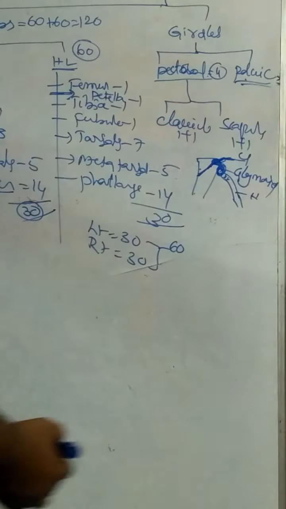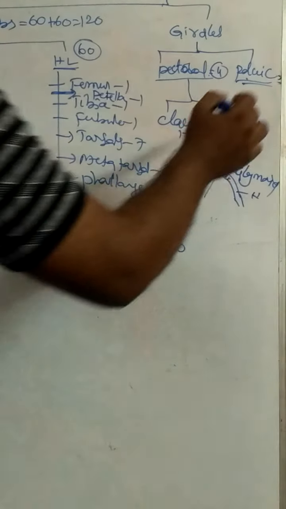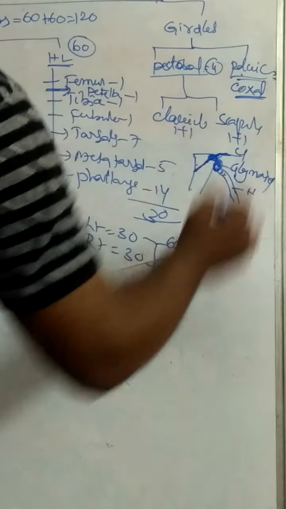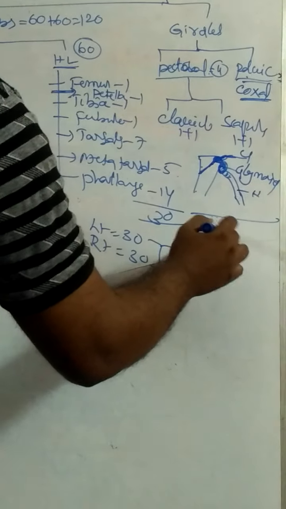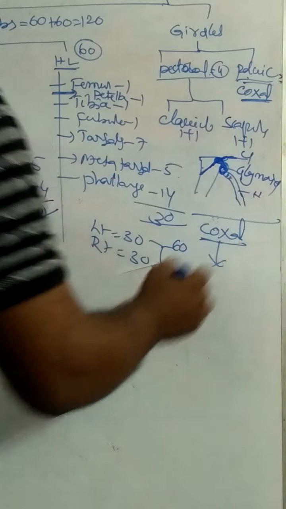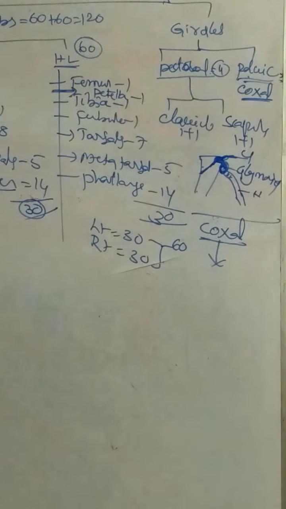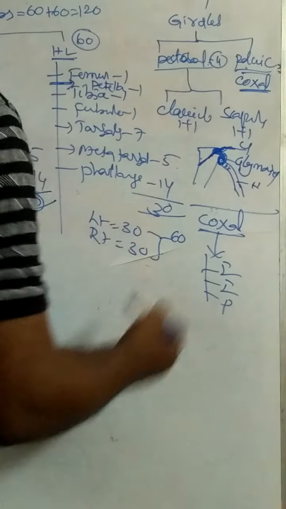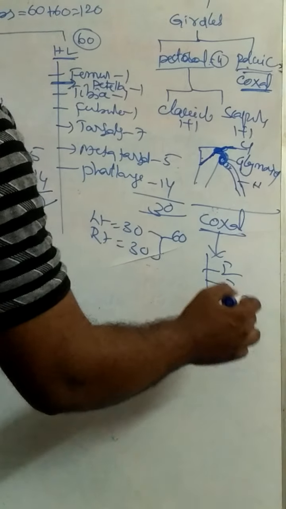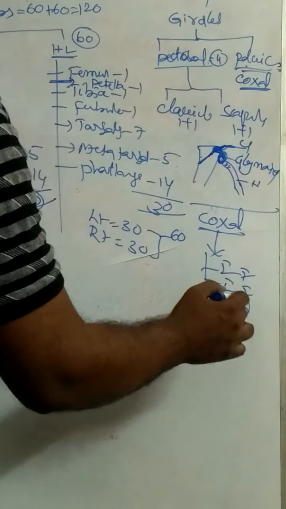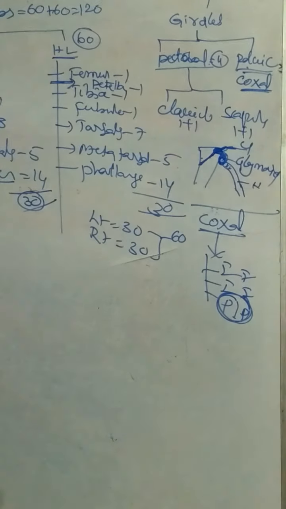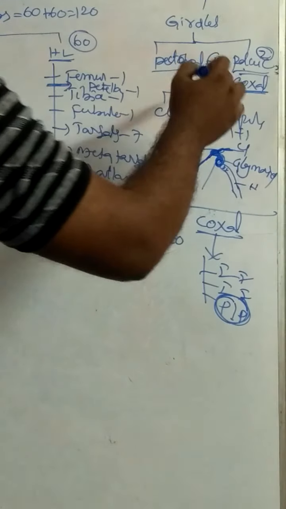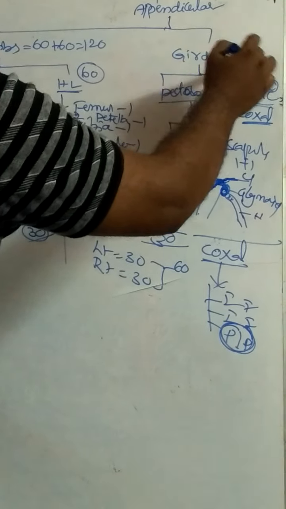Coming to the pelvic girdle. Pelvic girdle consists of 2 bones. Half of the pelvic girdle is called the coxal bone, in old name the os innominatum. Each coxal bone consists of three parts: ilium, ischium, pubis. Two pubic bones unite to form the pubic symphysis. So total number of bones in the pelvic girdle: 2 bones. Total number of bones in the girdles: 6 bones.